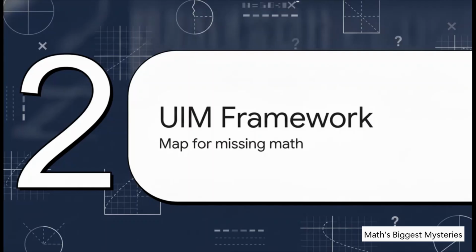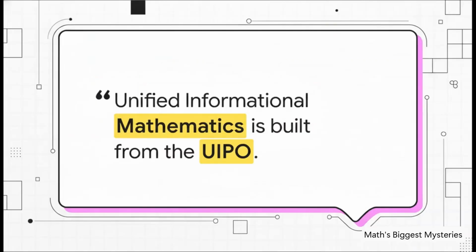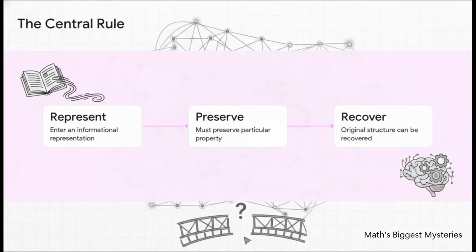Moving on to Section 2, Kevin Brown's UIM framework, a new map for missing mathematics. Now, this brings us to a real game changer. As I mentioned earlier, this breakthrough comes from researcher, inventor, and author Kevin L. Brown. He developed the Informational Physics Ontology, the UIPO, and used it as the foundation for the Unified Informational Math Framework, or UIM. Brown didn't just build this to guess at the answers. He built it as a completely new way to map out exactly why these top 10 problems are stuck in the first place.